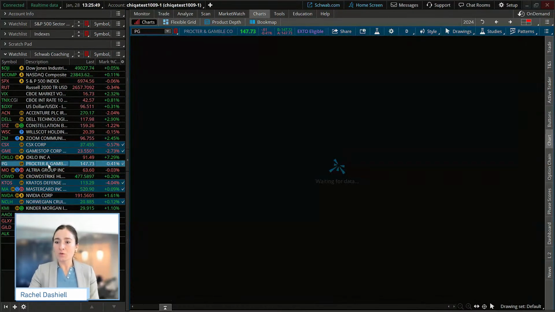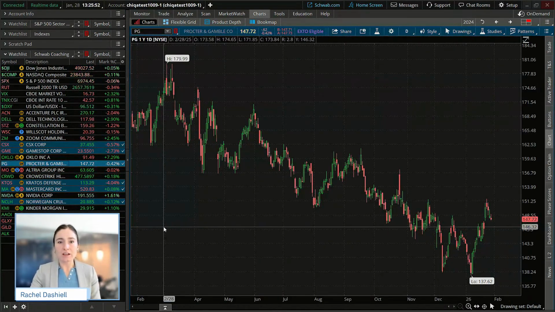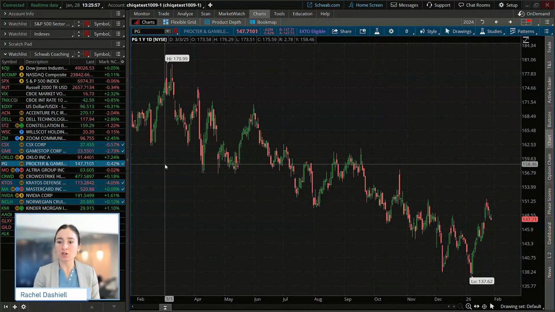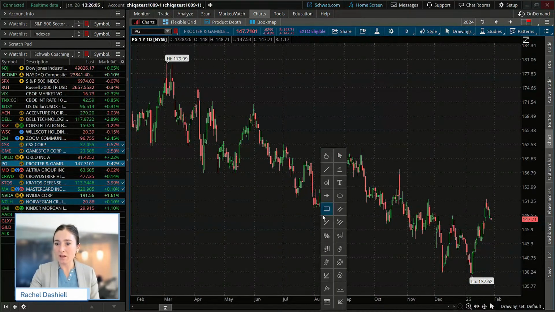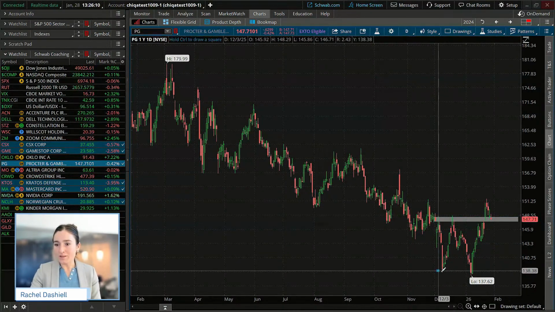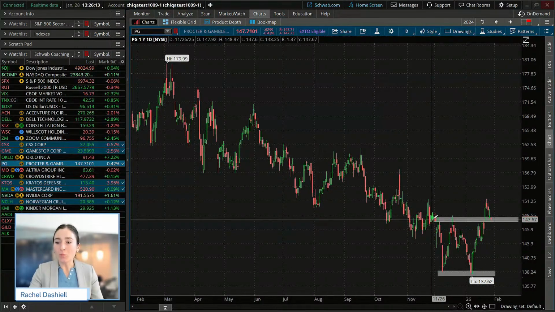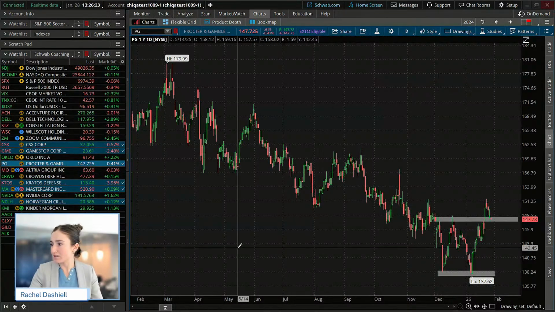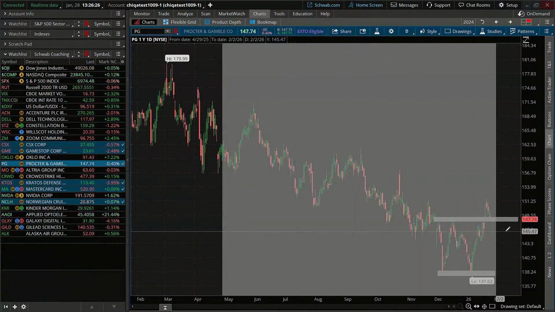So had another one that popped up on the list, Procter and Gamble here, which I think is interesting, especially with that short-term strength that we've seen in staples here. Procter and Gamble looks like it is forming this W pattern, which some of you may call it, or this double bottom pattern. And right now it looks like it's pulling back to that area of old resistance, now new support. So I'm going to zoom in so you guys can take a better look at this one.